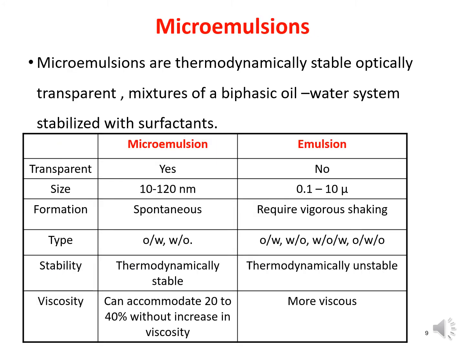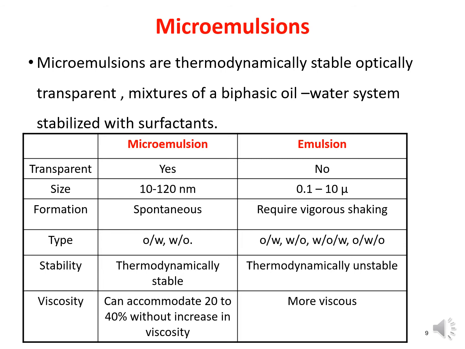Let us discuss microemulsions in brief. Microemulsions are thermodynamically stable, optically transparent mixtures of biphasic oil-water systems stabilized with surfactants. Here are some differentiating points of microemulsions and emulsions. Microemulsions are transparent, emulsions are translucent. The size of microemulsions is within the range of 10 to 120 nanometer, and the size of emulsions is 0.1 to 10 micron.